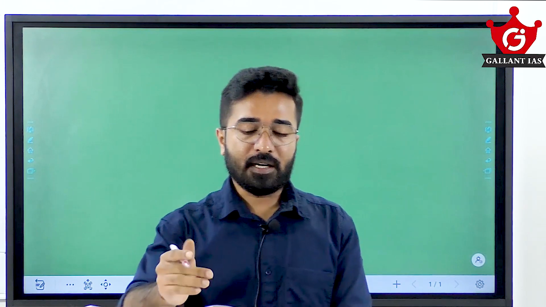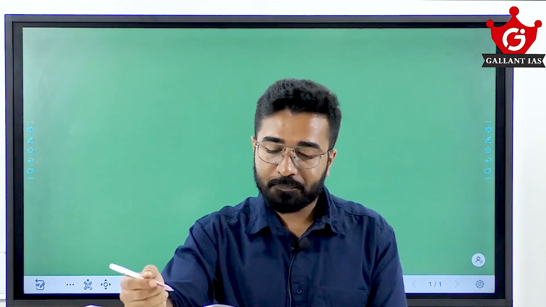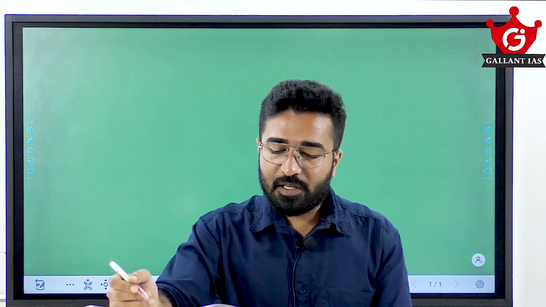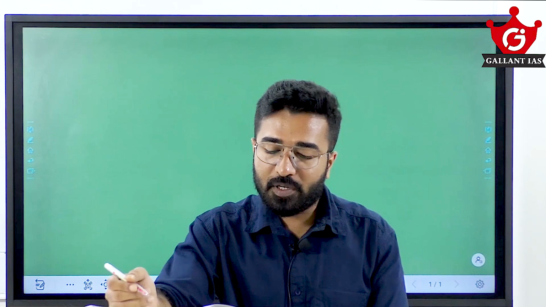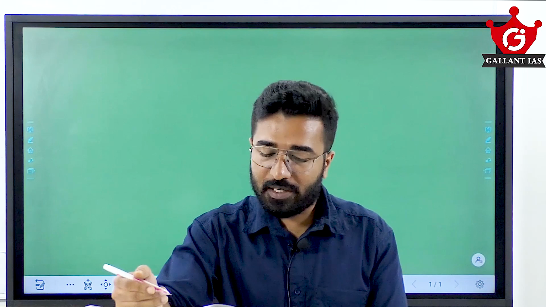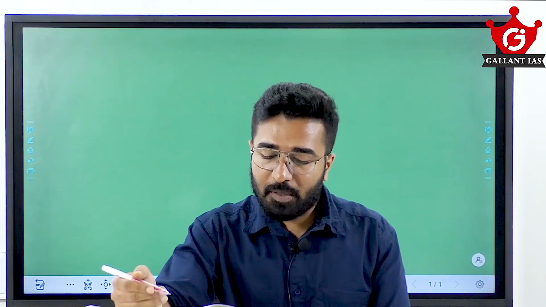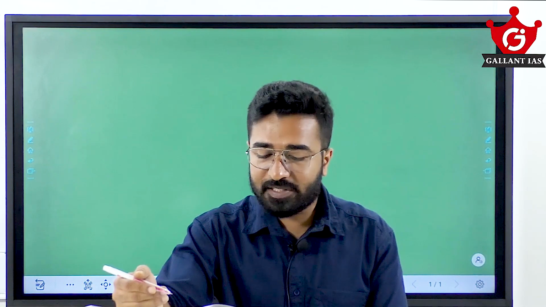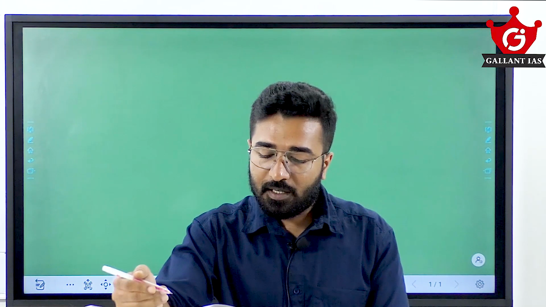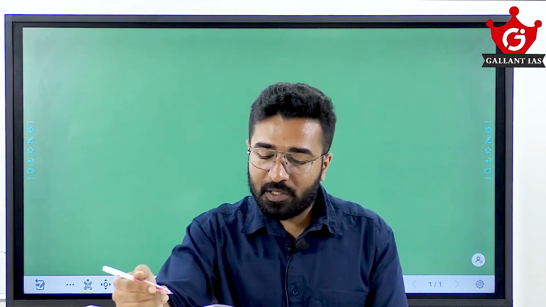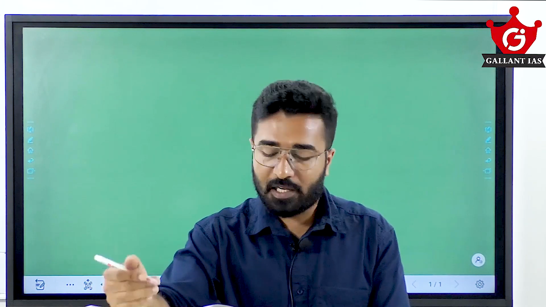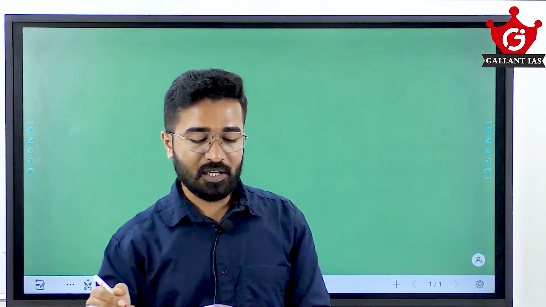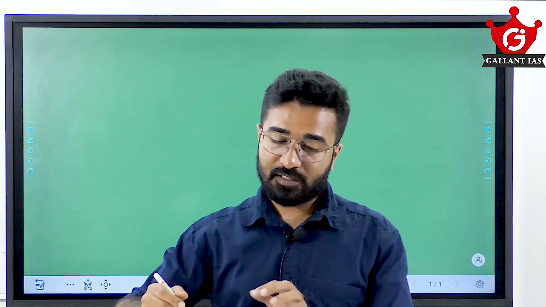Second question, consider the following statements regarding the appointment of CM. First statement, actually we have discussed it many times. Does the Constitution require that a person must prove his majority before he is appointed as a CM? No, within 6 months he can do that. So 1 is wrong. Then a person who is not a member of the state legislature can be appointed as a CM for 6 months. True. Third statement, according to the Constitution, CM may be a member of the Legislative Assembly of the state. No, the Constitution says that he can be a member of any of the houses. So 1 and 3 are wrong. So C is the answer since they are asking which is not correct.